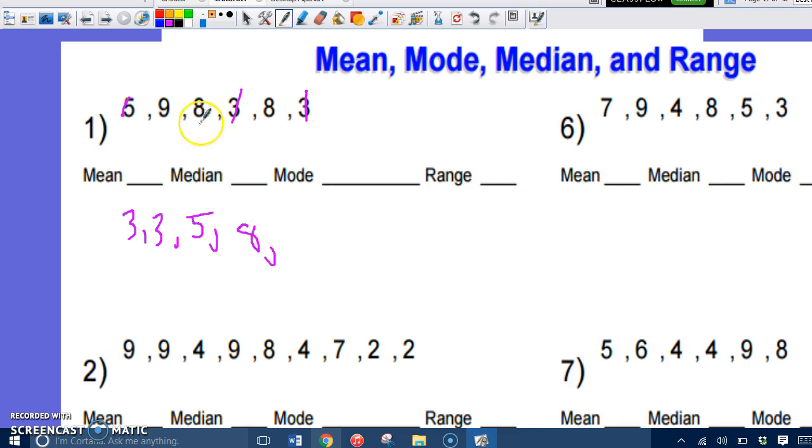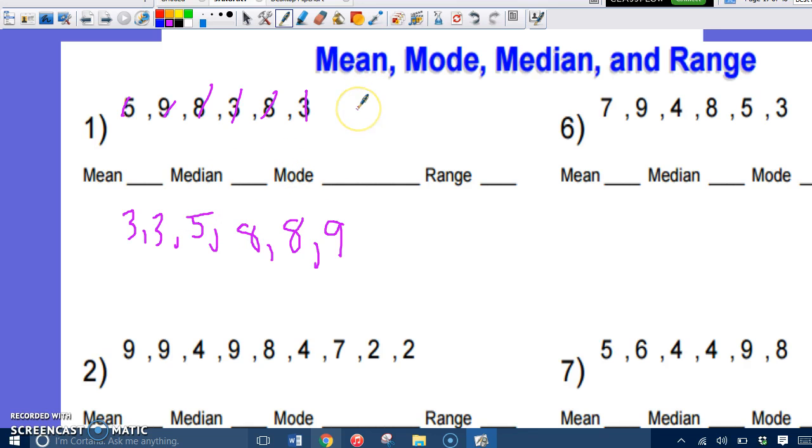Then I have an 8, and then I have a 9. Okay? 1, 2, 3, 4, 5. I have 2 8s. Always like to double check. 8 and a 9. So now that I got those, 1, 2, 3, 4, 5, 6. 1, 2, 3, 4, 5, 6. Great.